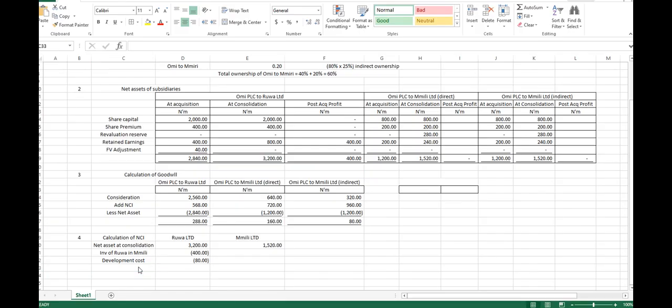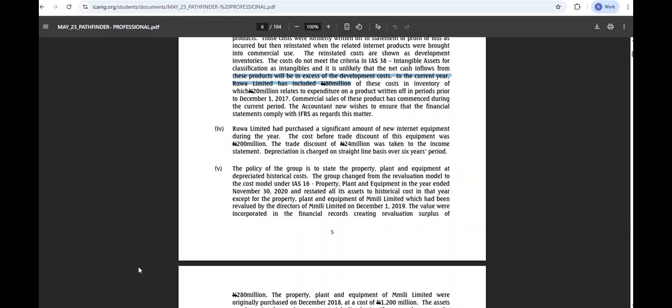Now, we've taken information 3, right? Information 4 says that Rural Limited had purchased a significant amount of new internet equipment during the year. And the cost of that asset is what? Is anyone reading it for me? Yes, I'm reading question 4, that's figure 4. 200 million. The cost before the trade discount.